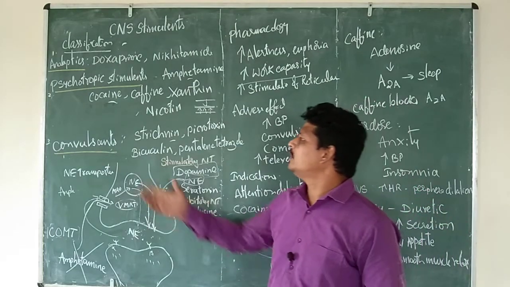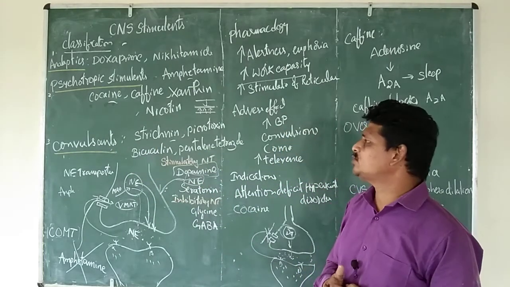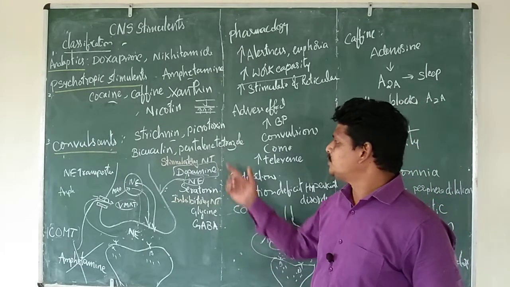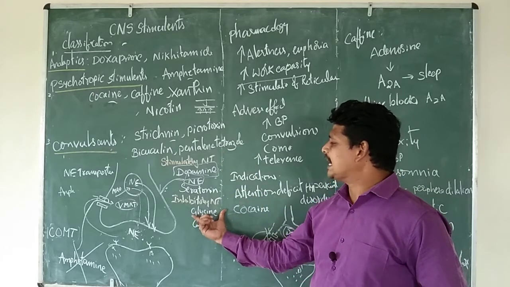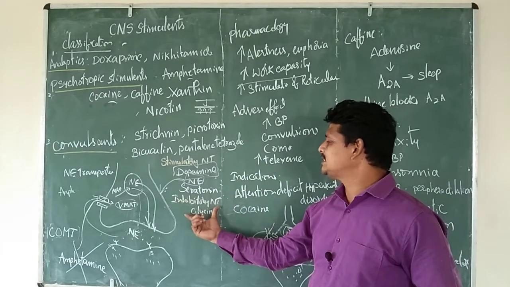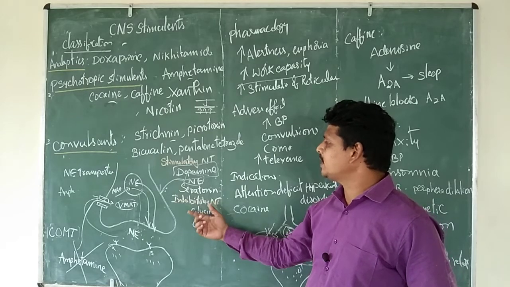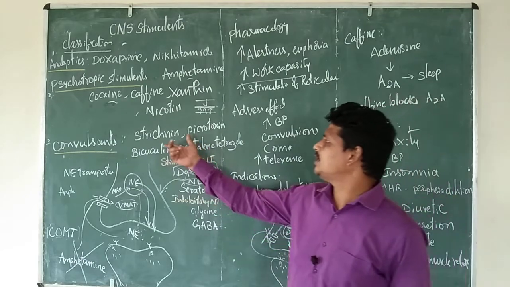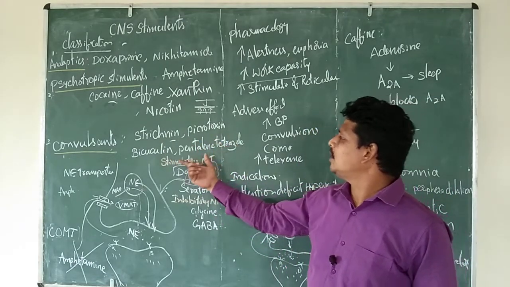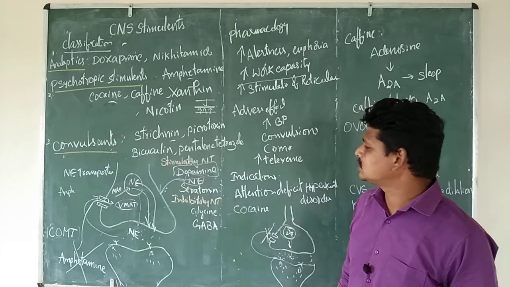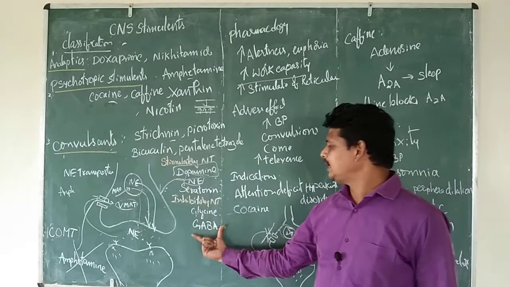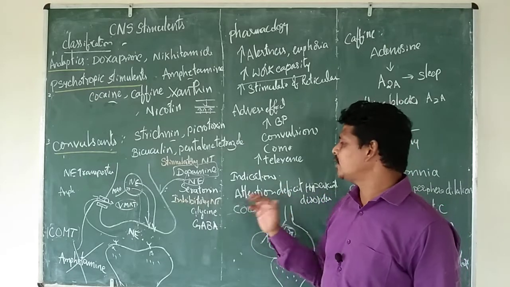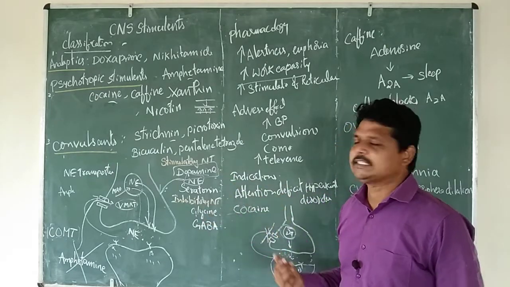Apart from that, we have the convulsant strychnine. Strychnine is isolated from Nux vomica seeds. It blocks the inhibitory amino acid glycine, so the excitatory neurotransmission is increased. That is how strychnine works. Next, picrotoxin, bicuculline and pentylenetetrazole act by inhibiting GABA-A receptors, that is, inhibiting an inhibitory neurotransmitter, resulting in excitatory activity.